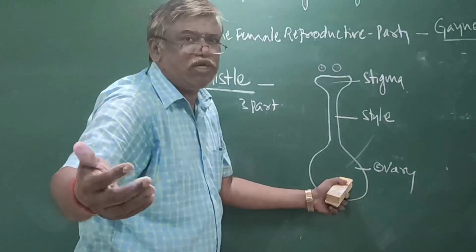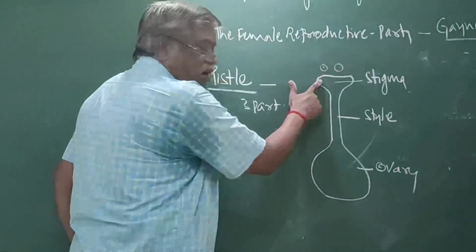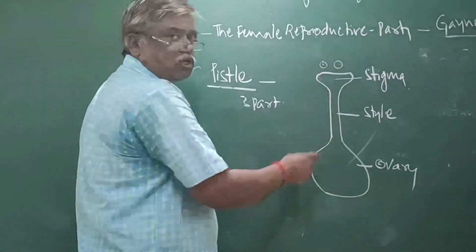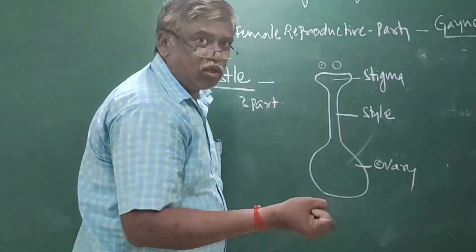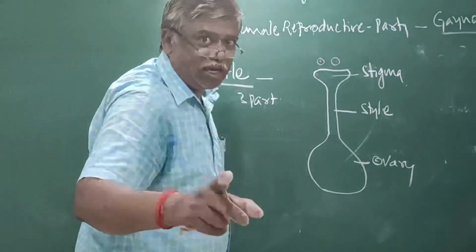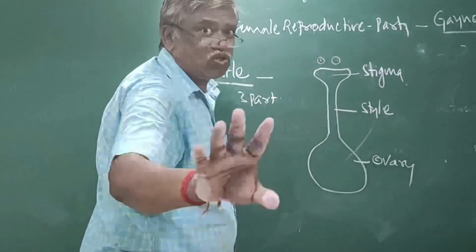How it takes place we can discuss later. Anyway, three parts: stigma, style, ovary. The main function of the stigma is to receive the pollen. The main function of the ovary is to produce the egg. The stigma and ovary are connected by the style.